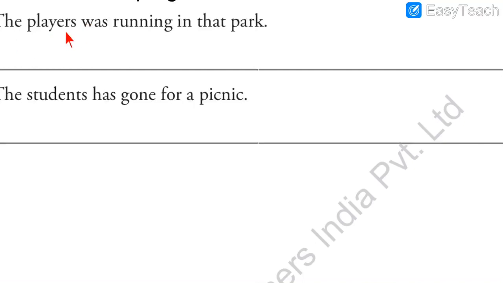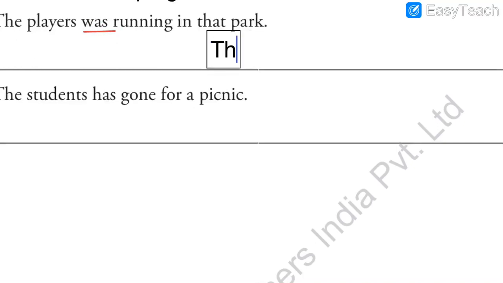Read again. The players. So players means more than one player. The players of maybe cricket team or any other team, they were playing, and before that they were running, they were just exercising. So the players, more than one is given. So can we write was? No, we cannot. There is a mistake in the verb. The players were running in the park. So there is a mistake in the verb form.